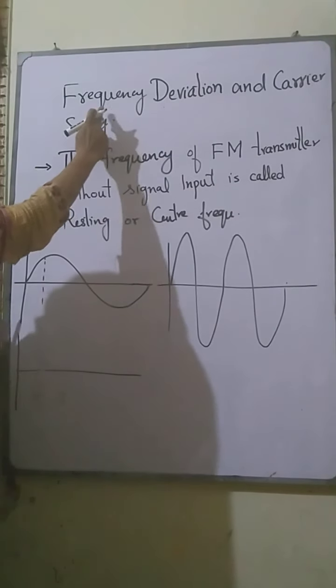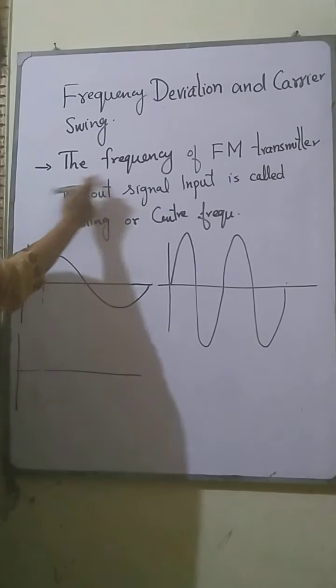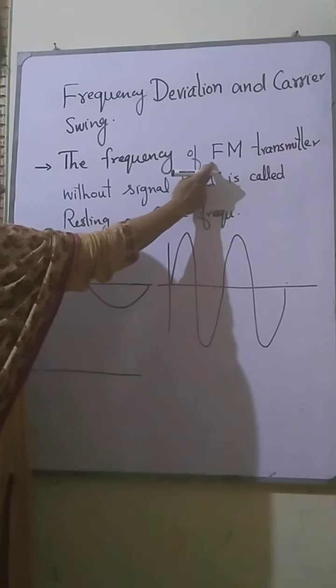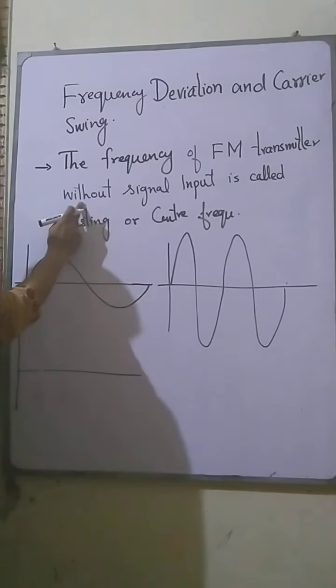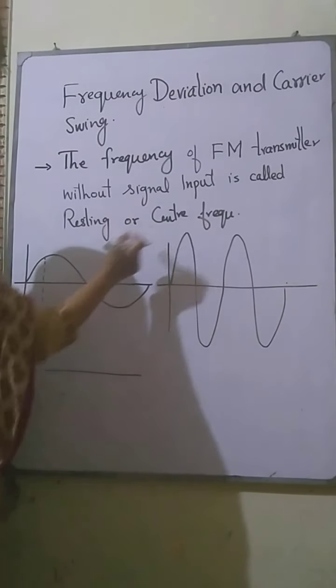The next topic is the frequency deviation and the carrier swing. The frequency deviation means the change in the frequency. The frequency of the frequency modulated transmitter without signal input is called the resting or the center frequency.